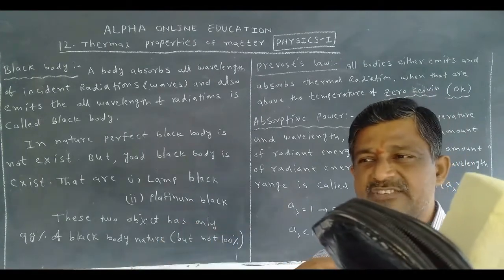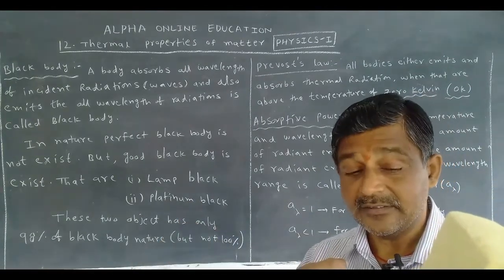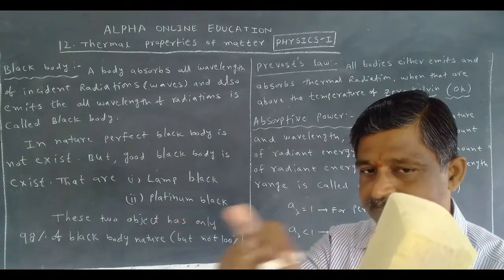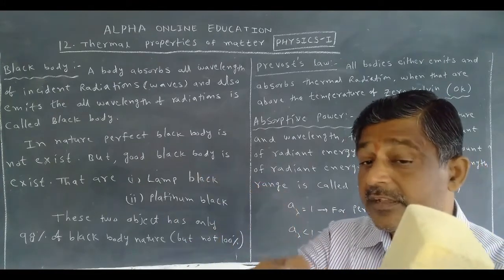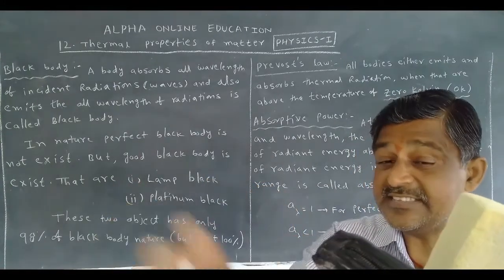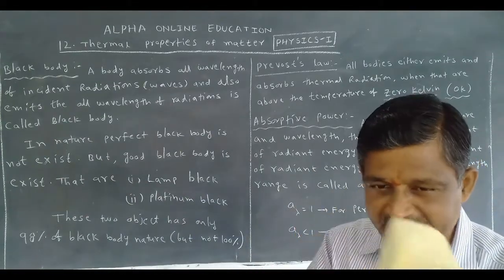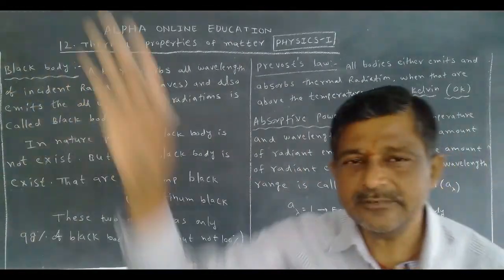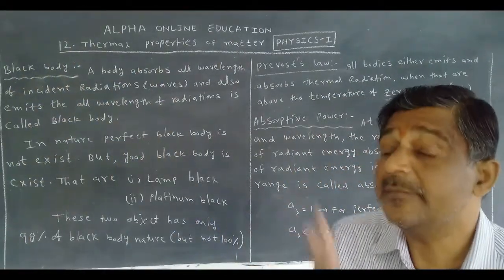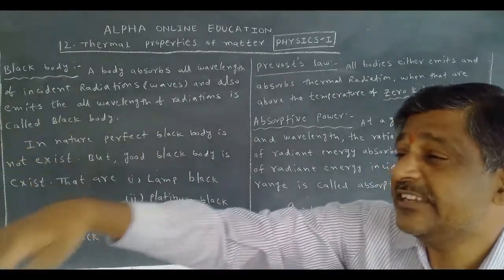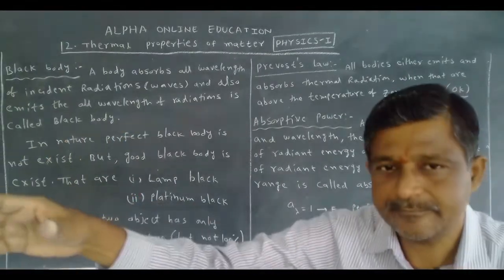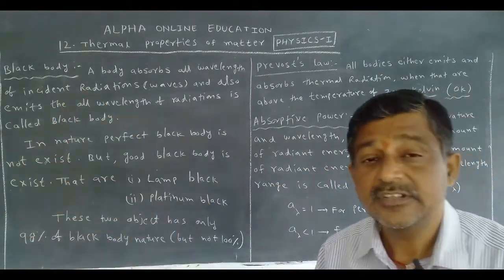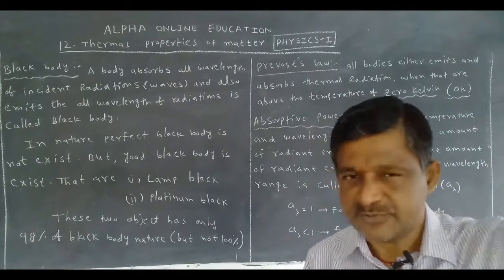Now my temperature is 40 degrees centigrade. What happened? This duster absorbs the radiation. In the beginning, it emits the radiation. When it is 30, it emits. At 20 it absorbs the radiation, but at 10 it emits the radiation. This means all objects emit radiation and absorb radiation. When the surrounding temperature is less, it emits the radiation. When the surrounding temperature is more, it absorbs.